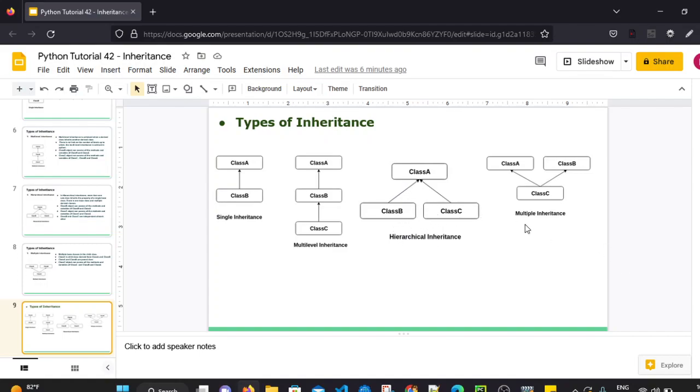And the last one is multiple inheritance. So in this, basically there are multiple parents and a single child. So this child is derived from multiple base classes or parent classes. So class C can access methods and variables of class C as well as class A. It can access methods and variables of class B as well, because it has multiple parents and a single child. So these are the four types of inheritance.